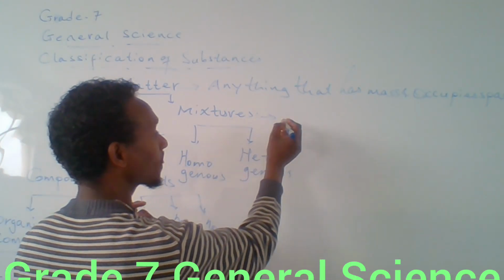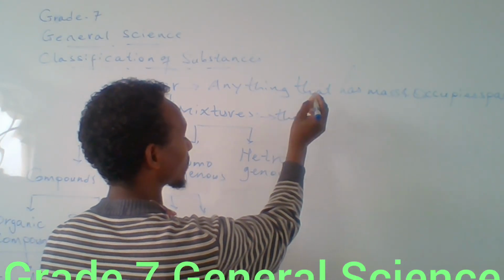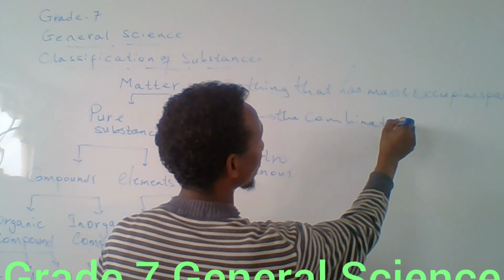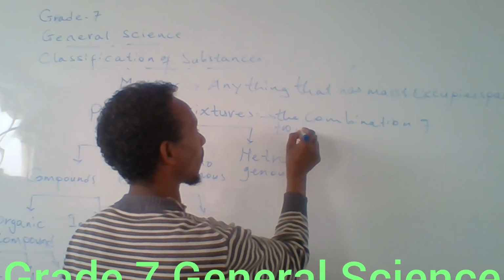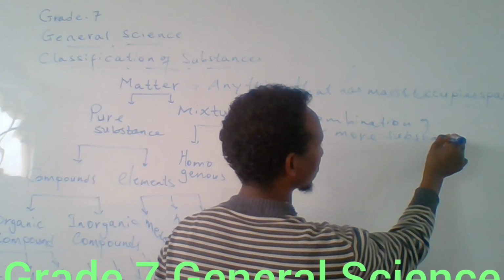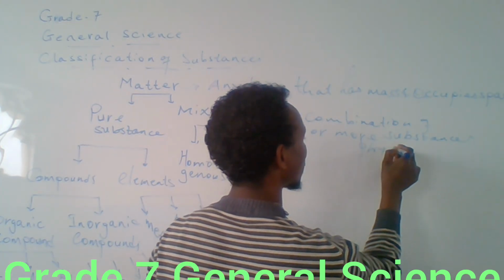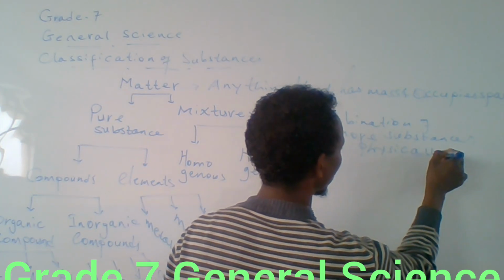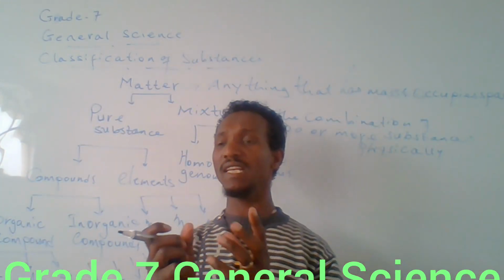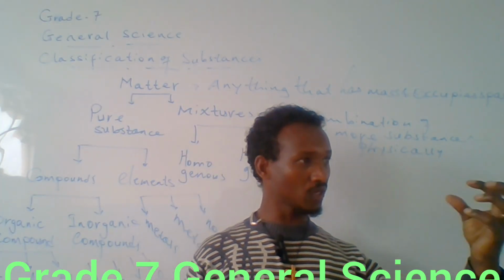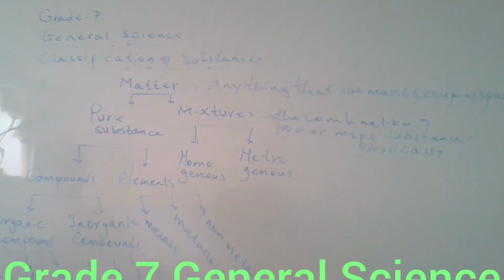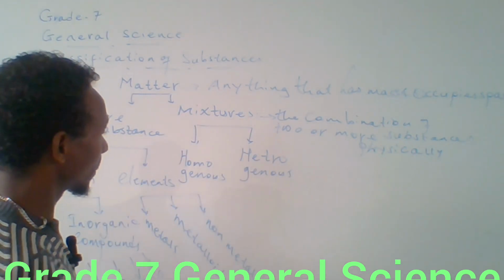A mixture is formed from the combination of two or more substances physically. When two or more different substances mix together physically, they form a mixture. We can also separate a mixture into its useful components by using different separation methods or techniques.